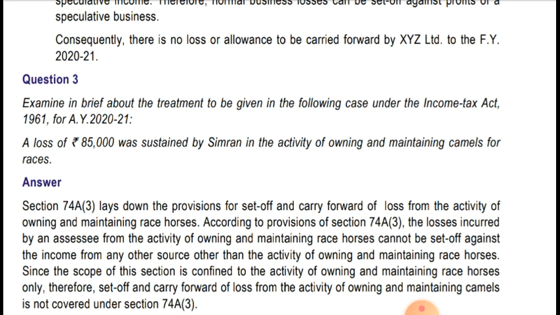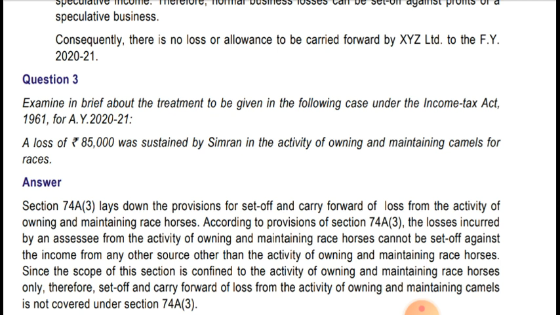So in this case, it can be set off against any income under the same assessment year, from the same head or any other head. And for the next assessment year, it can be set off only if it is business income, so it can be set off against any business income.